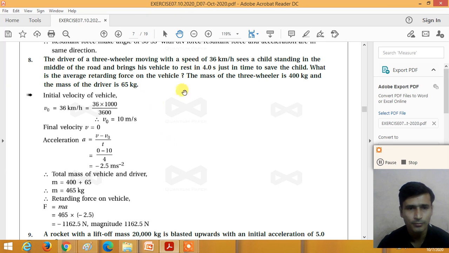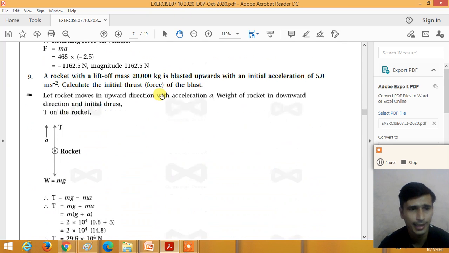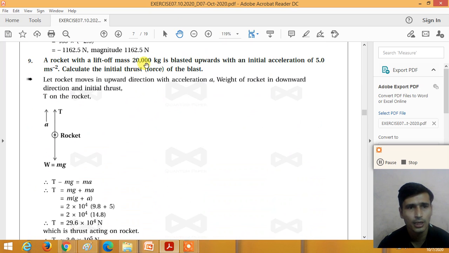Understand? Now question number 9. A rocket with a mass of 20,000 kg is blasted upward with an initial acceleration of 5 meter per second square. Calculate the initial thrust, or we can say the force of the blast. So here we consider the rocket is blasted with the initial acceleration of 5 meter per second squared, right? So the rocket is moving with the acceleration of 5 meter per second squared, so the pseudo acceleration is in the downward direction.